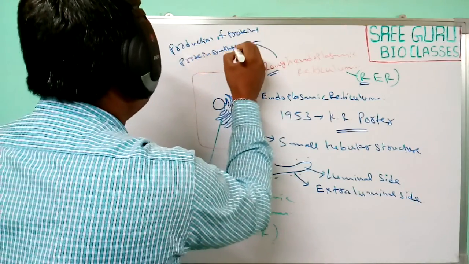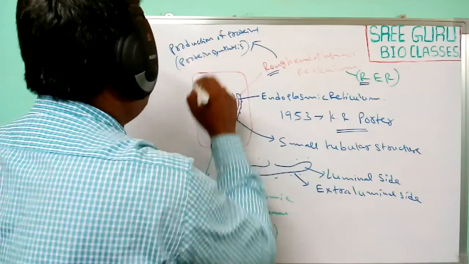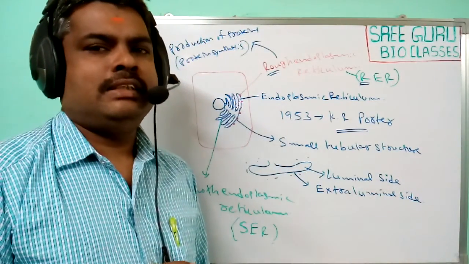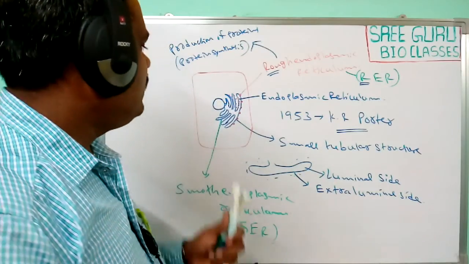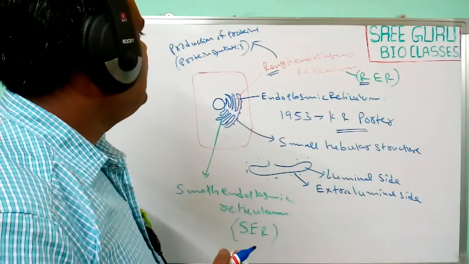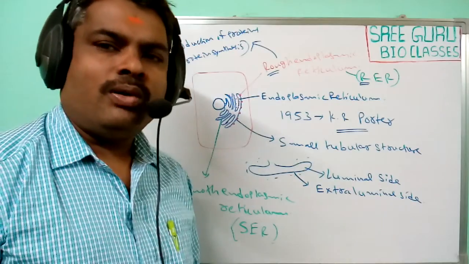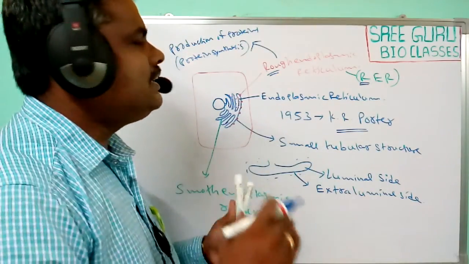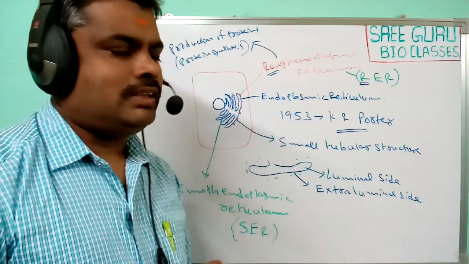Where the cell secretes and protein synthesis takes place, the endoplasmic reticulum is actively involved in that process.